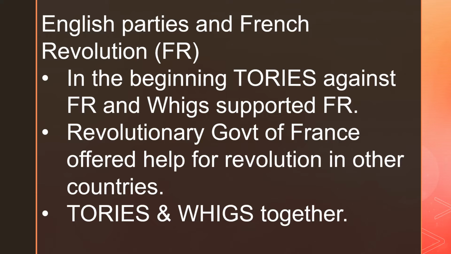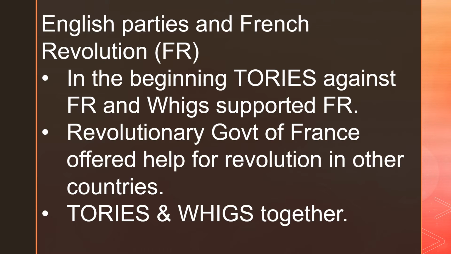Okay, now the French Revolution happened in 1789. And what was the impact of the French Revolution on the political parties in England? Let's talk about that. So, in the beginning, when the French Revolution began in 1789, the Tories were against the French Revolution and the Whigs supported the French Revolution.